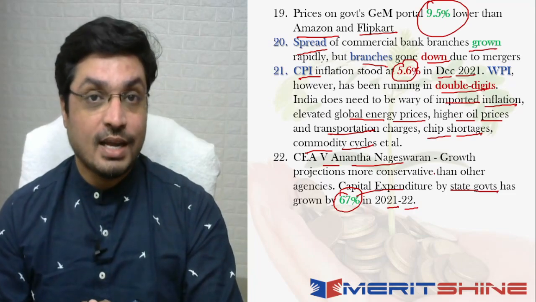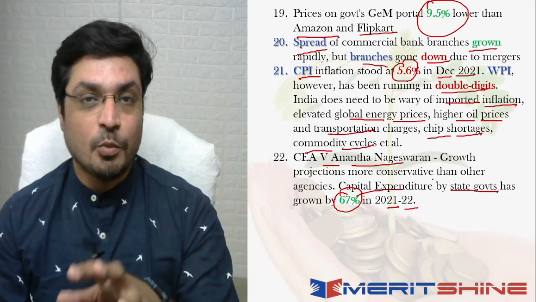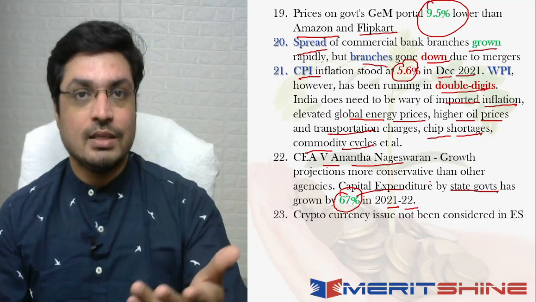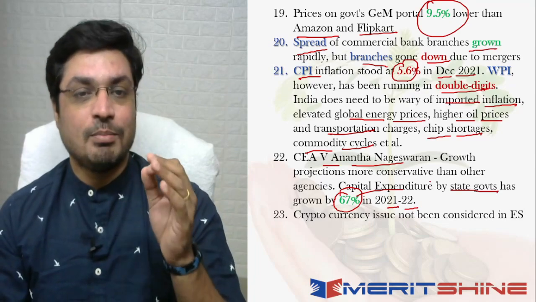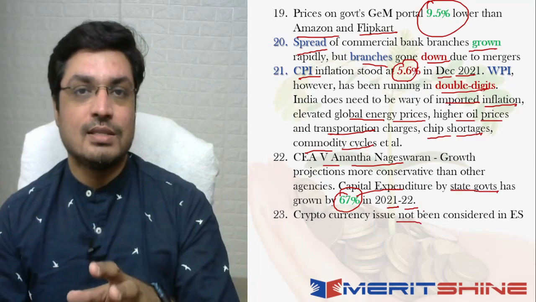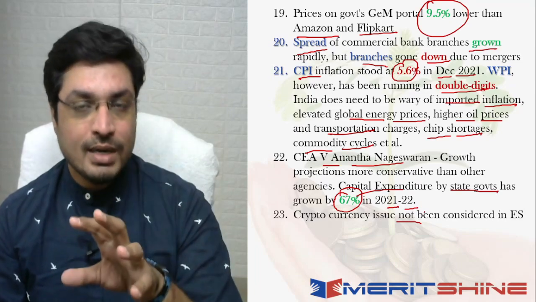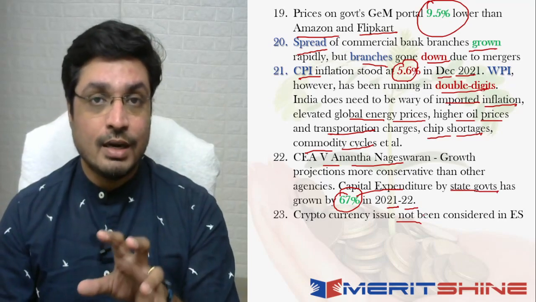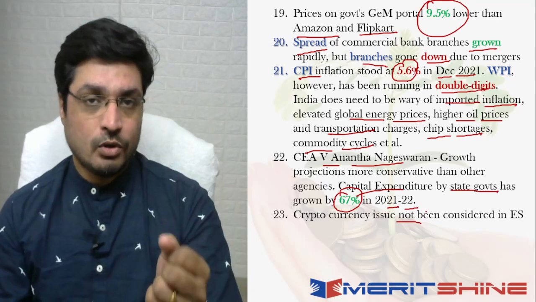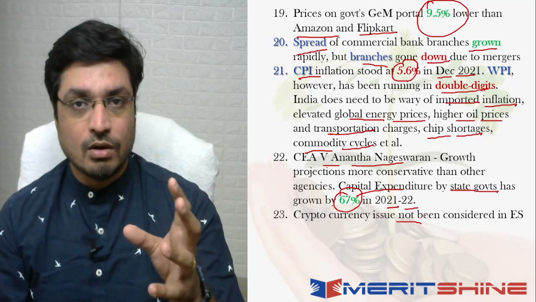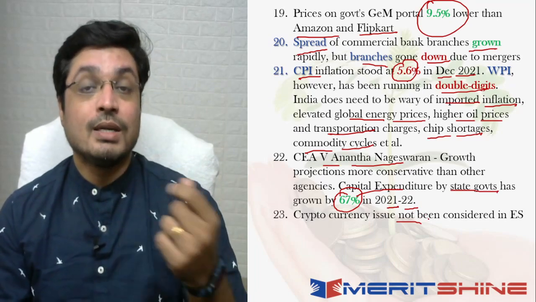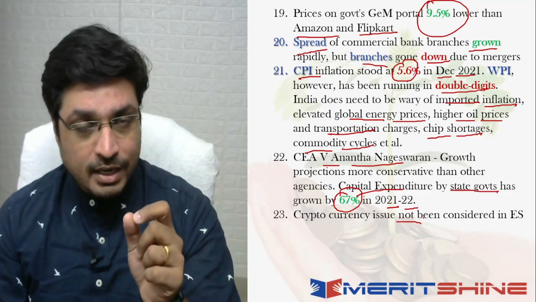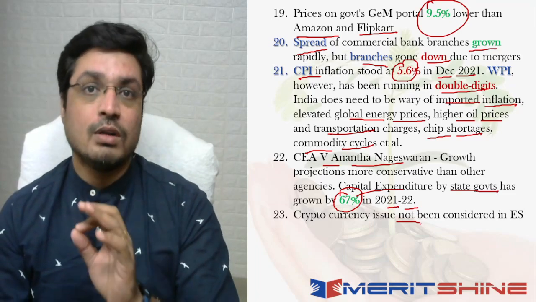Now addressing a very, very important aspect, and technically the economic survey addressed it by not addressing it, right? So what did the principal economic advisor say? He said that the cryptocurrency issue is not being considered by the economic survey because the government is yet to take a firm stand on what to do with it, right? While this is a very critical aspect to solve, because there are regulatory challenges and a lot of investment involved, there are also challenges with regard to money laundering and such things, right? So from that perspective, the economic survey keeps quiet on cryptocurrency.